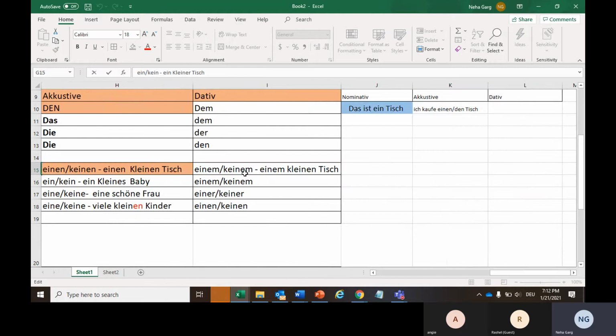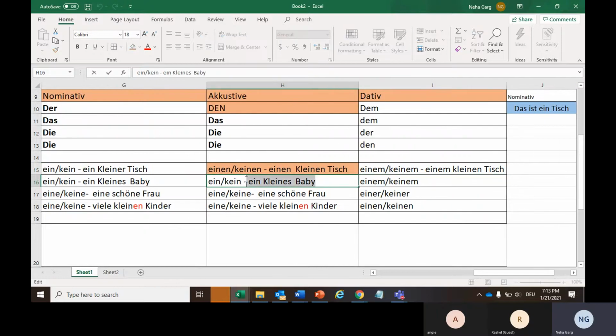But here, since it has been declared already with the article, with the unbestimmt article, because we know if it's einem or einem, it will definitely be masculine or neutral. So here it has been declared already. So here what I am doing, I am just adding extra en with the adjective as an ending. Same will happen with einem, with neutral case.